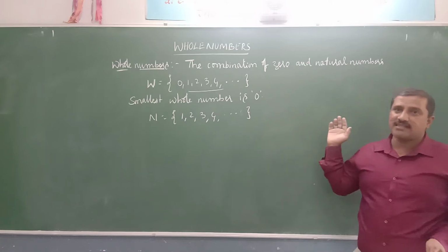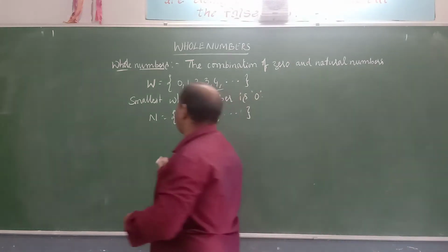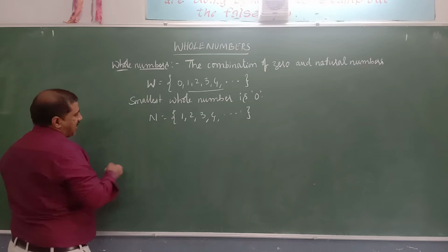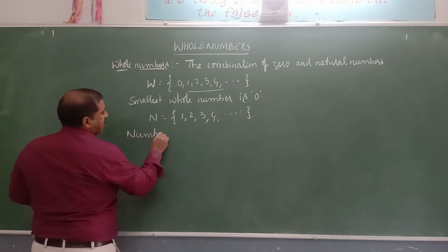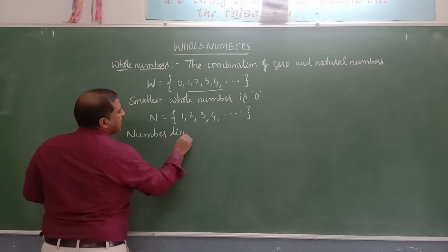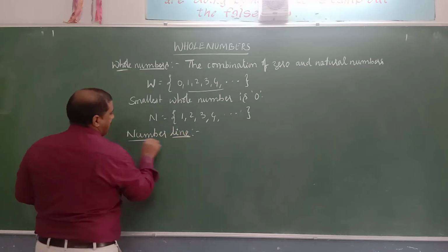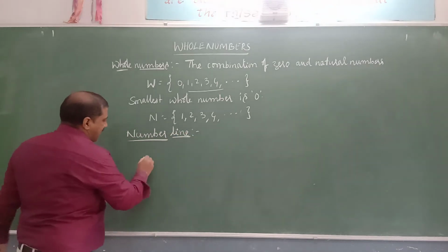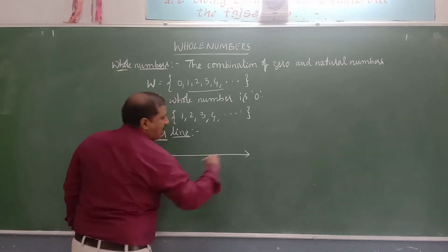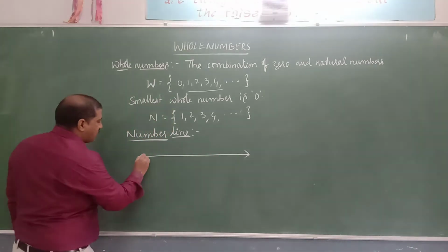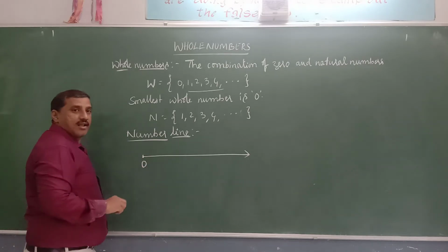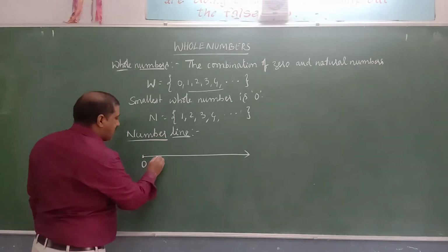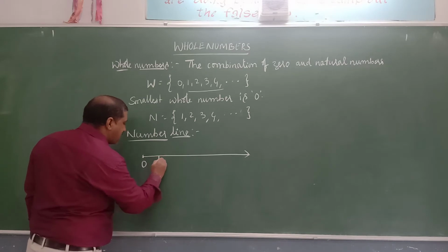Successors and predecessors. Now the number line. What is a number line? Number line and representing whole numbers on the number line. Draw a line and at one corner represent 0. And at some distance, at one unit, represent 1.